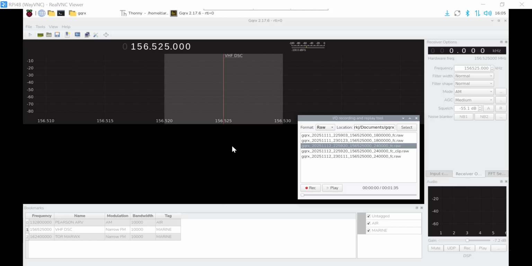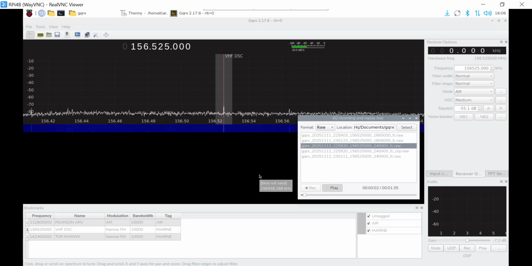The first burst occurs around 44 seconds into the file. The second burst is the strongest. It occurs around 54 seconds into the file. And the third burst occurs at around 1 minute, 3 seconds into the file. So let's play this and we'll see what happens.